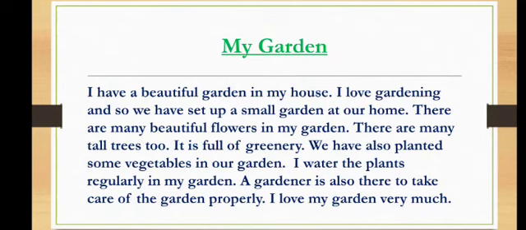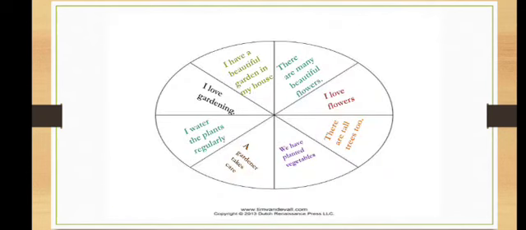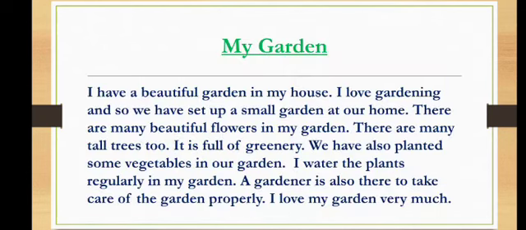See, I have a beautiful garden in my house. I love gardening, and so we have set up a garden. See, I love gardening is given out here. I have added some more points to it to make it more beautiful. I love gardening, and so we have set up a small garden at our home. This is to make the paragraph beautiful.